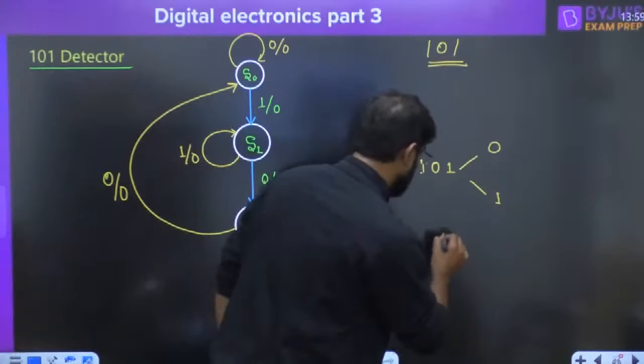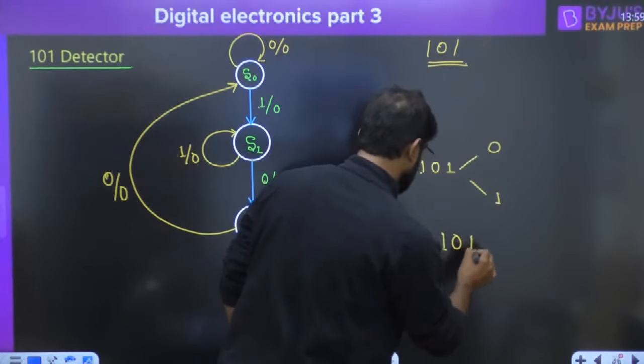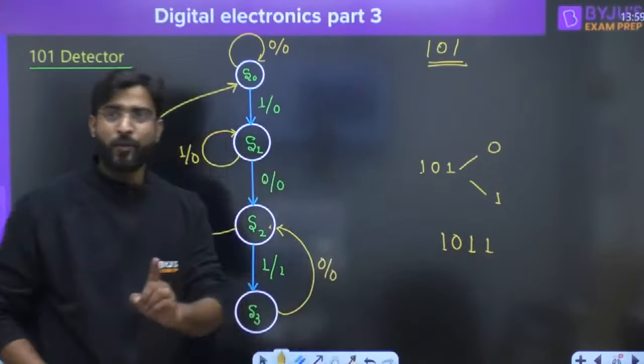And now suppose you are in the 101 state and suppose 1 is given, then again the sequence is not broken,